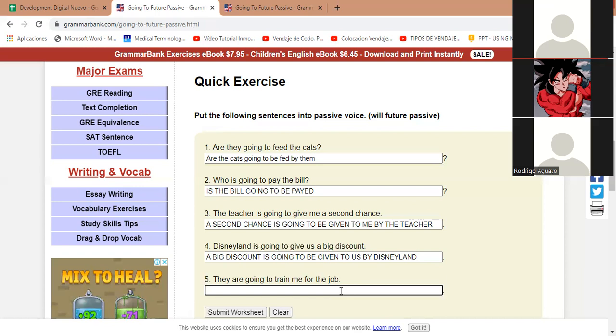This is en modo passive, voz pasiva, right? All right, good. Yeah, that's how it is. So in English, they are going to train me for the job. If we say the job is going to train me by them, you can't say that, right? I am going to be trained, right? So that's how it is. I, the subject, estamos cambiando de me, right? Me is going to become the subject, is going to receive the action, right?